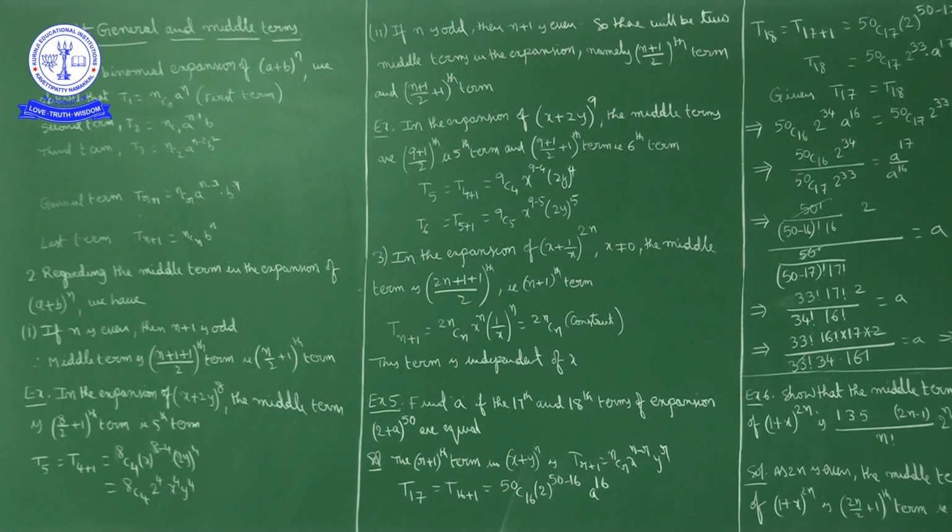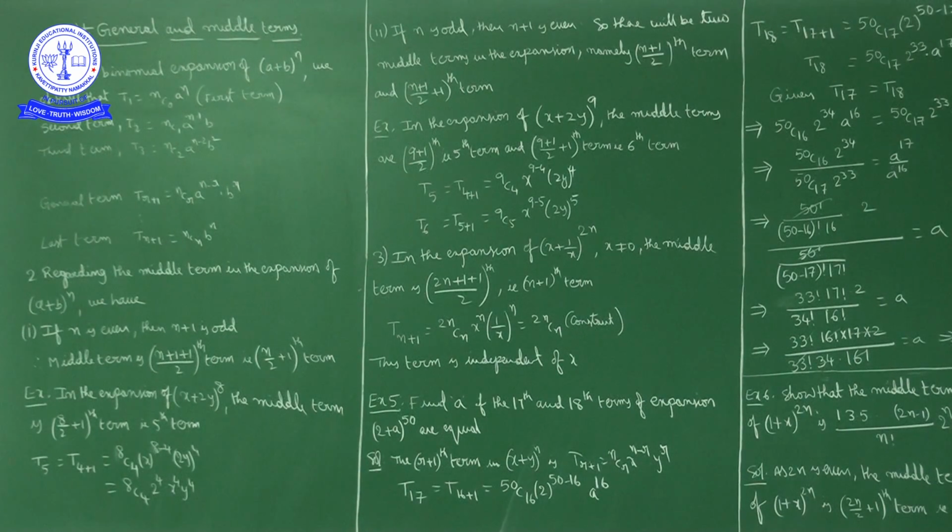Next. Now if n is odd, the number of terms in this expansion will be even. Suppose the exponent is 19, for example, (a + b)^19. The number of terms in this expansion will be 20, that is an even number.